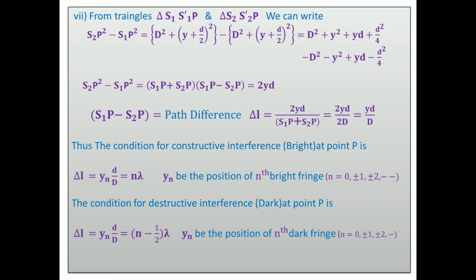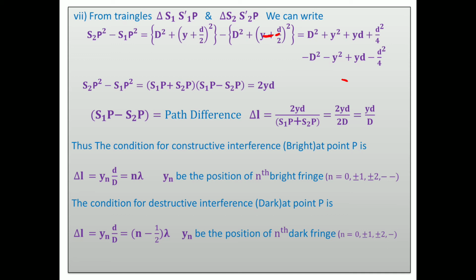Minus is there. Okay, here minus should be there, not a plus. And thereafter you take d square plus y square plus yd plus d square by 4, and thereafter minus d square minus y square, and here minus minus becomes plus yd minus d square by 4. Okay, after solving it, you get it.